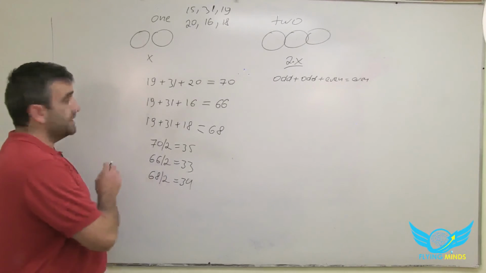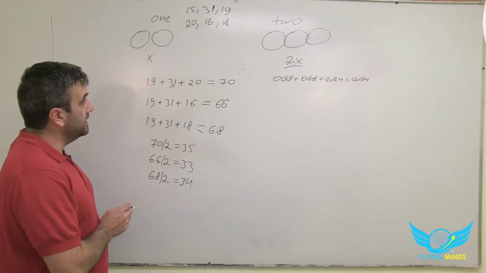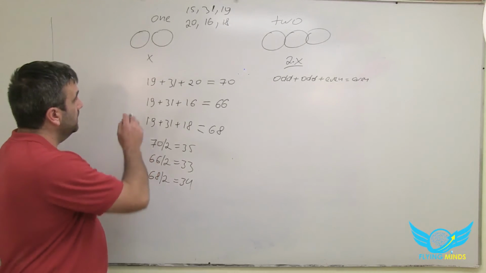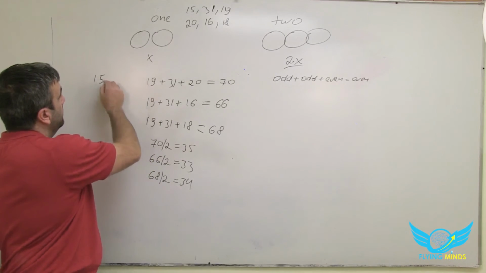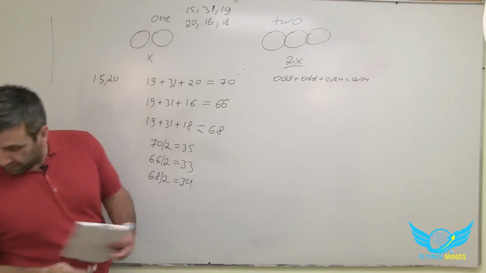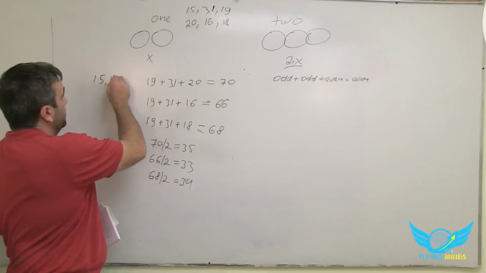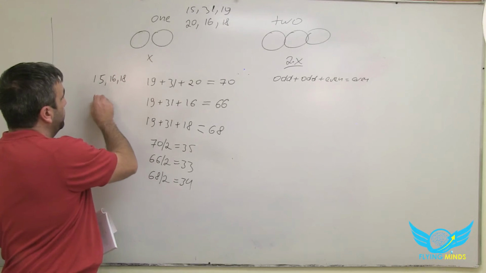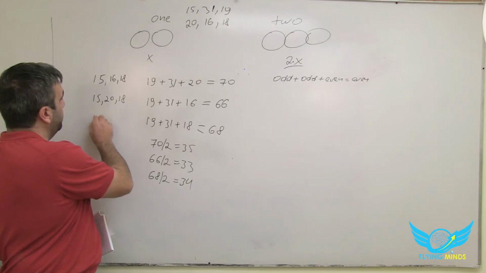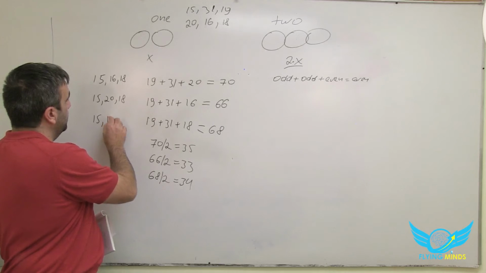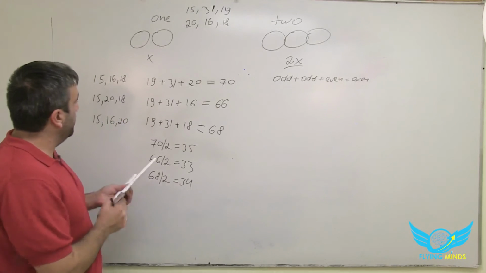And what's left here is 15, 20, 18. And here we have 15, 16, and 20. Okay, let's check.